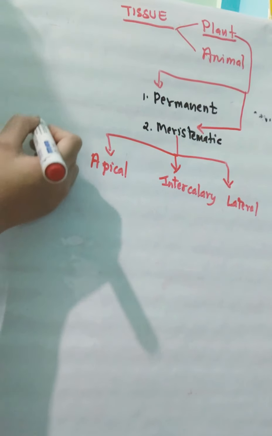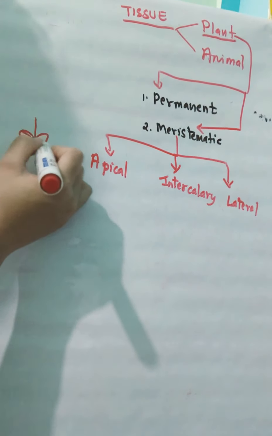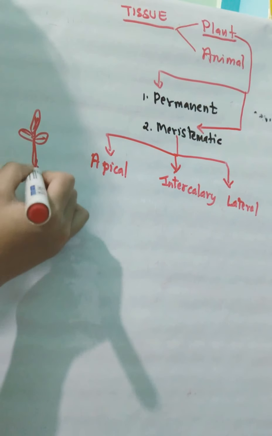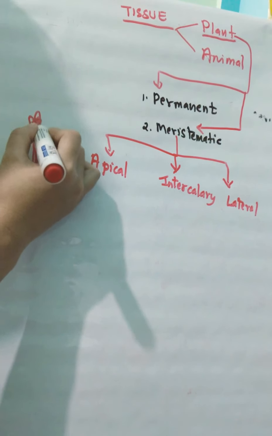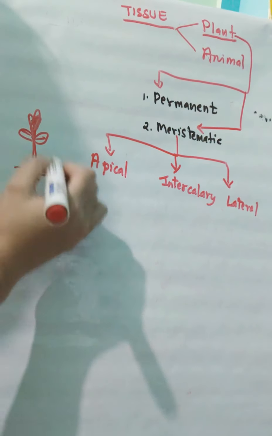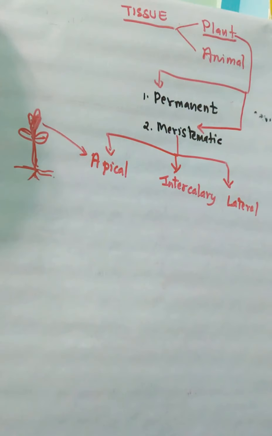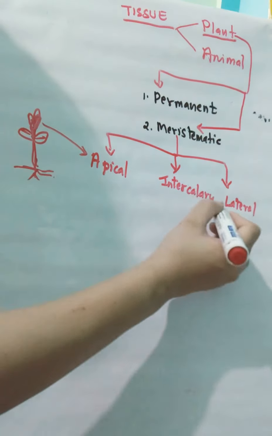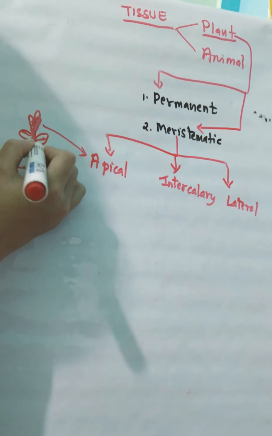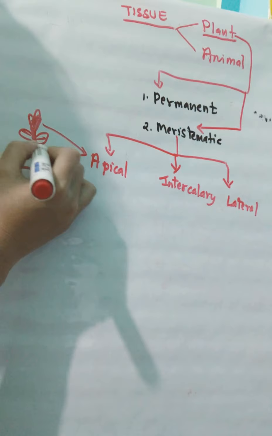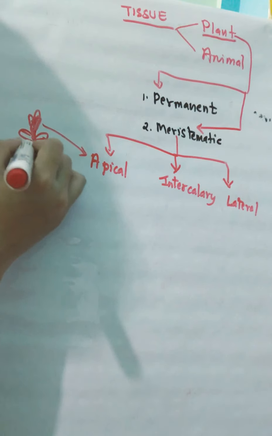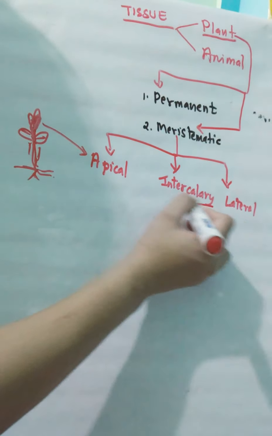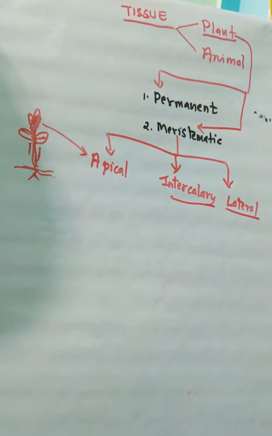Suppose this is a plant, a simple plant. All the tissues that are present in the apical region or at the tip are known as apical tissues. And we all know that there is a node between the leaf and the stem, so those are known as intercalary, and lateral on the lateral side of the stem. We'll have a detailed look on that. First let us see its different kinds.